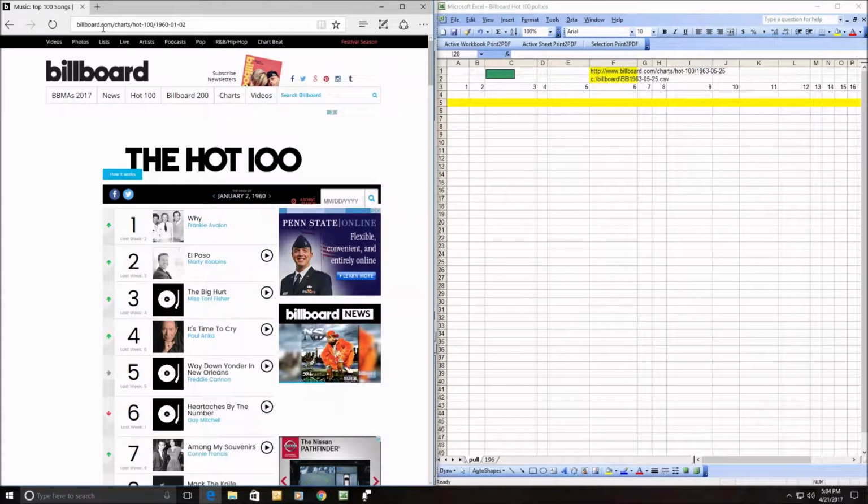Billboard, it's www.billboard.com/charts/hot-100. Of course, there are other Billboard charts, but I'm going to deal with popular songs here. And then it's got the date, the month, and the year encoded, and that'll get you the Hot 100. And every week, or every 7 days, they populate a new list.